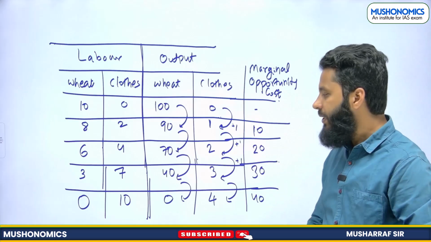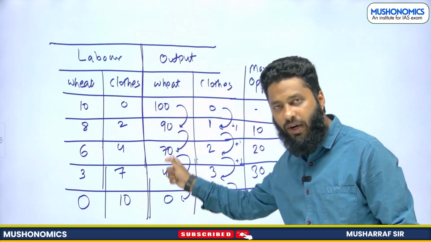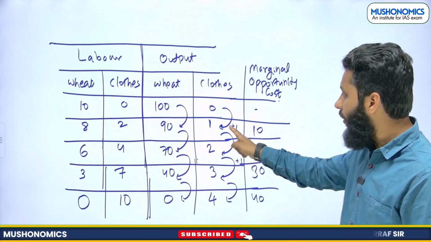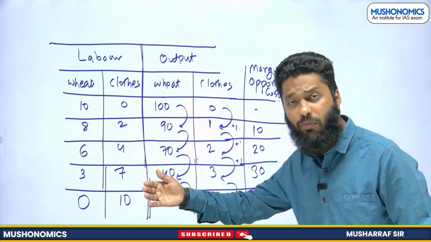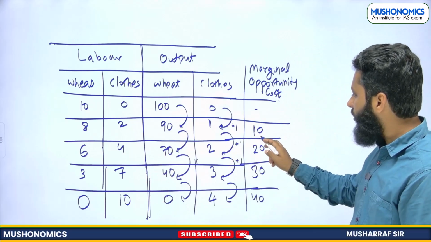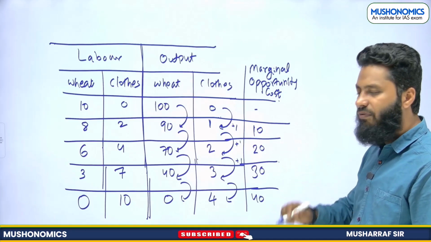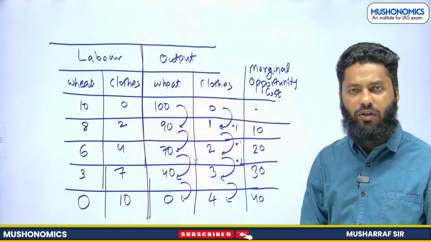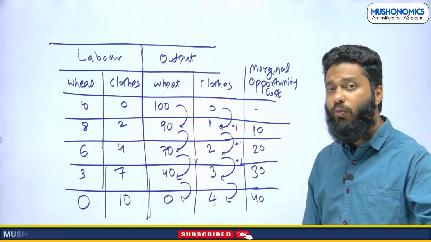So marginal opportunity cost is 10, 20, 30, 40, because you are producing one extra unit of another commodity. Now how to plot this?